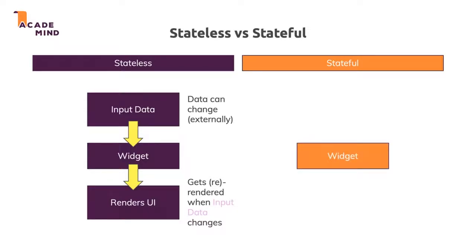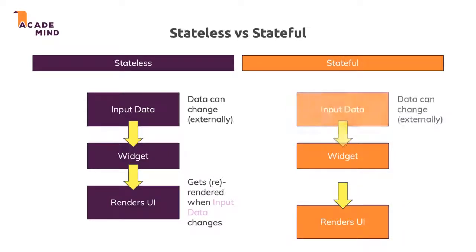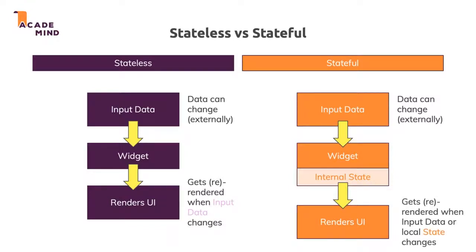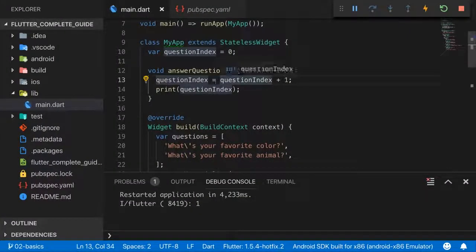Now, a stateful widget also has a build method that builds a widget and that renders a UI, therefore. But here, we can also get our input data, so data passed in through the constructor of the widget class. But we also can have some internal state, and that's the core thing here. And this widget will get re-rendered, so the user interface will get updated by Flutter whenever either that external input data changed, or when our internal state changed. That's the core difference. And here we really just have a My App widget, which doesn't take any input data, so it doesn't even take that. But it certainly can't have internal data, internal state, because it's a stateless widget.